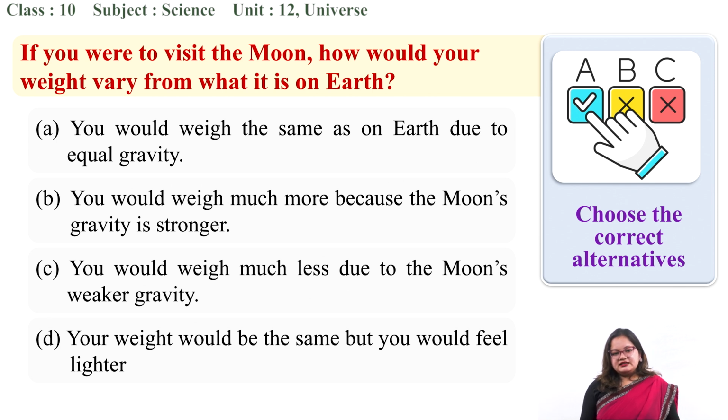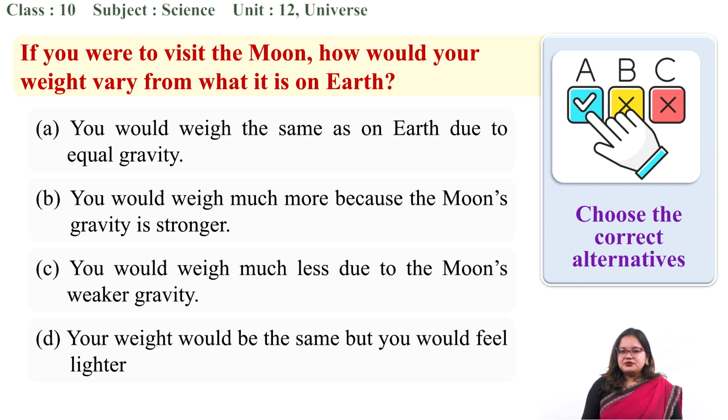Option A, you would weigh the same as on Earth due to equal gravity. Option B, you would weigh much more because the moon's gravity is stronger. Option C, you would weigh much less due to the moon's weaker gravity. And option D, your weight would be the same but you would feel lighter.